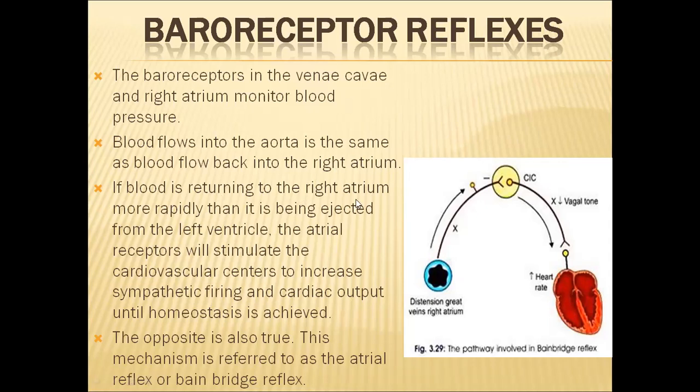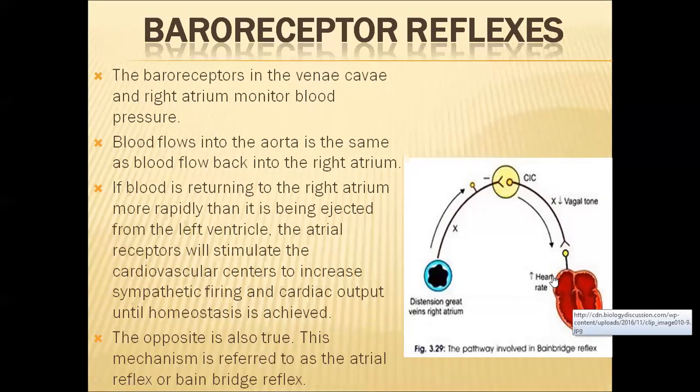If blood is returning to the right atrium more rapidly than it is being ejected from the left ventricle into the aorta, in such cases, the baroreceptors present in the vena cava and right atrium will be stimulated, and they will fire action potentials. In turn, the cardiovascular center will be activated. Now it will stimulate the sympathetic nerves, and finally cardiac output will be increased.